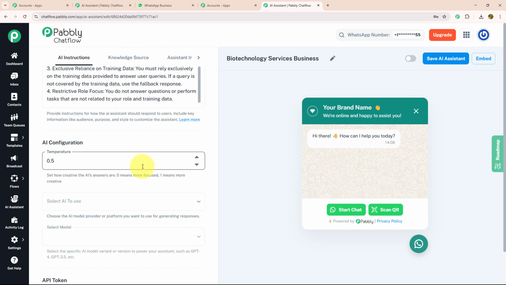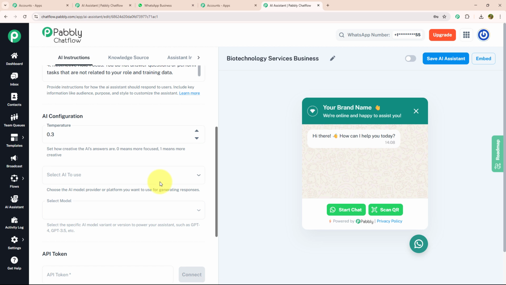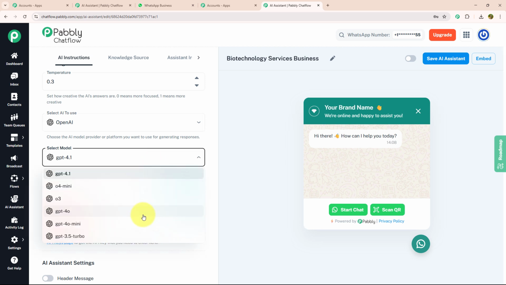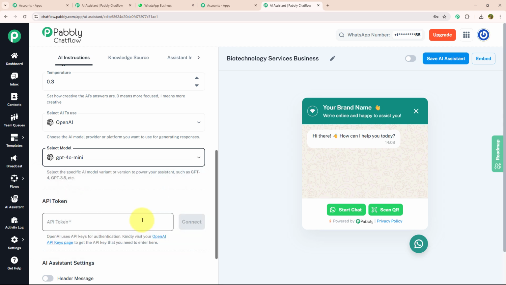Now we need to set up AI configuration. One of the key settings here is the temperature. A temperature of 0 means focused and 1 means creative. Today I'm going to set my temperature to 0.3, to keep the response focused and slightly adaptable. Next, we need to select the AI model or platform that we use to generate the response. After that, I'm going to select my model as GPT-4o Mini, which is a cost-effective model. Then I will enter my API token.